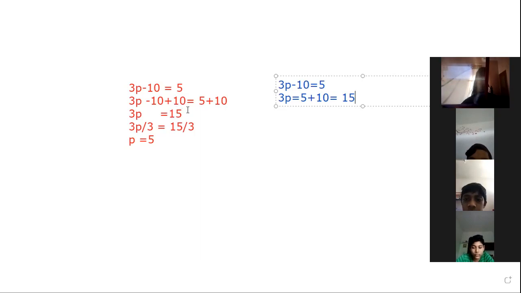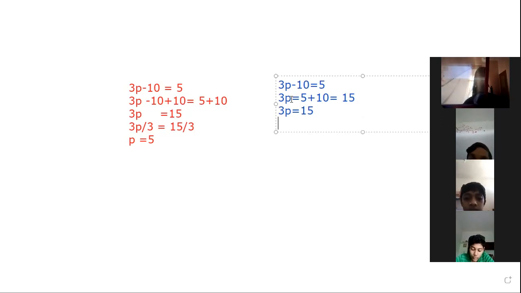That is, 3p is equal to 15. Now what is the value of p?